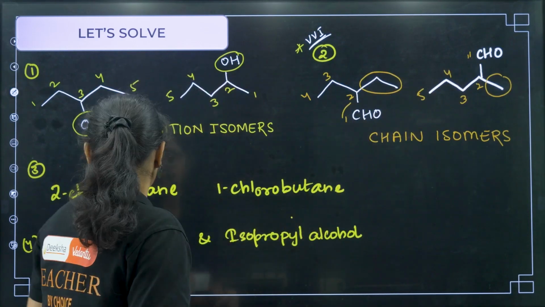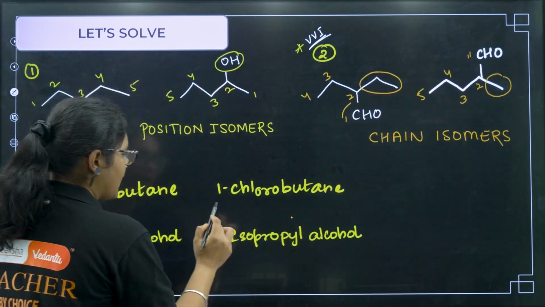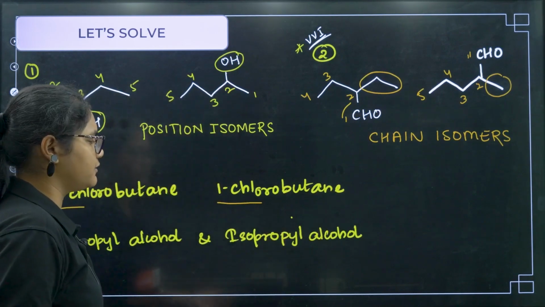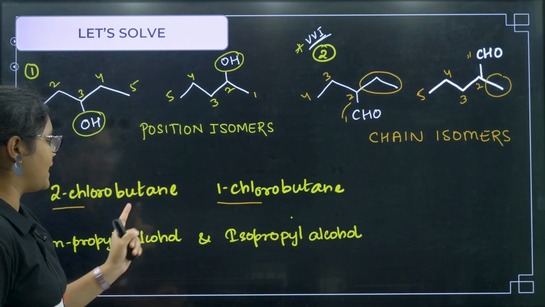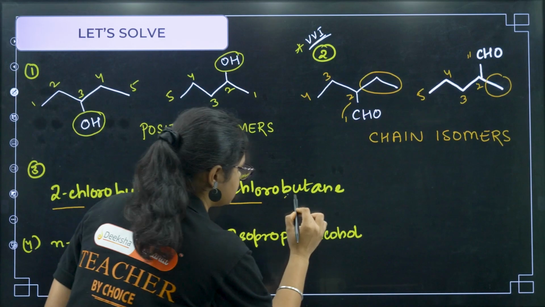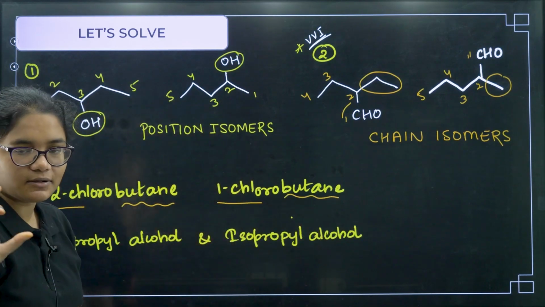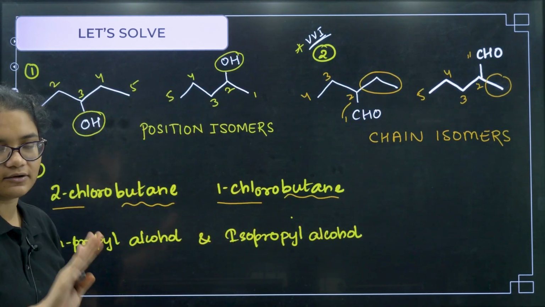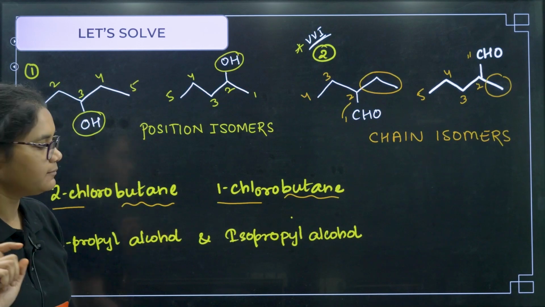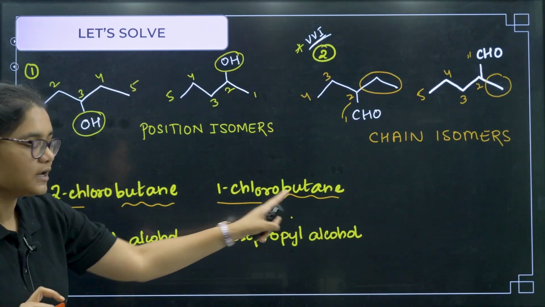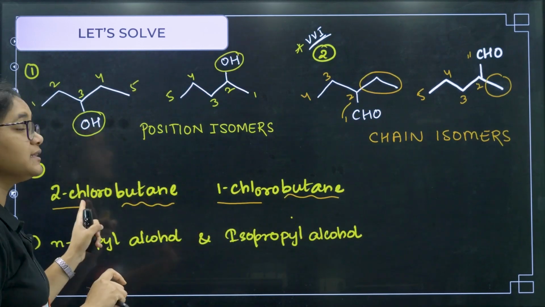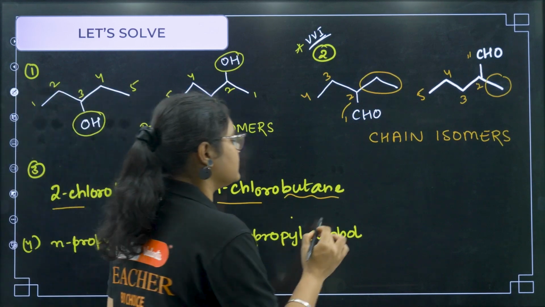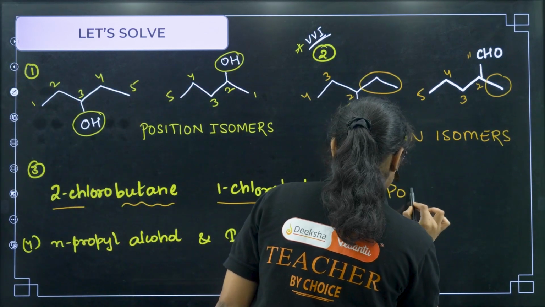Clear? Next, 2-chlorobutane and 1-chlorobutane. You can see from the name, the parent is butane. If the parent name is the same, that means the same number of carbons are in the parent chain, so that will not be chain isomerism, because there are 4 carbons in both. Here it is on the first carbon, here on the second carbon, so definitely it is position isomerism.